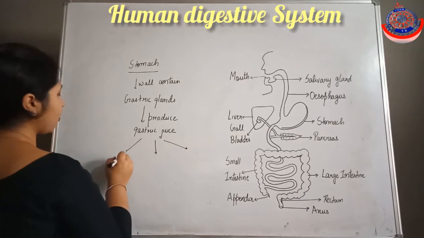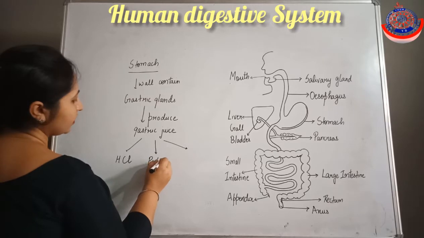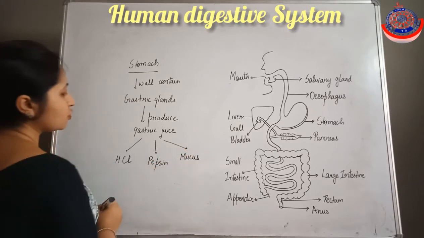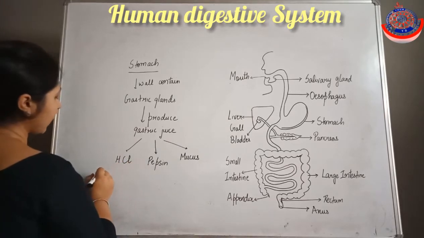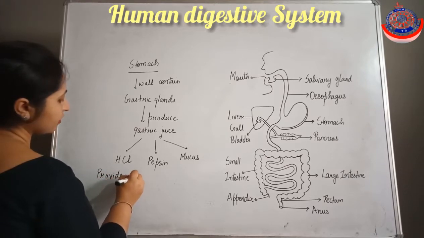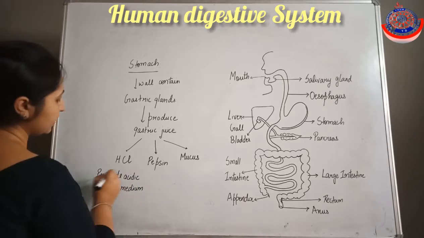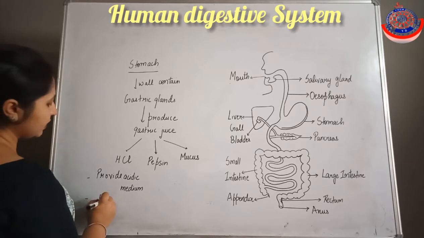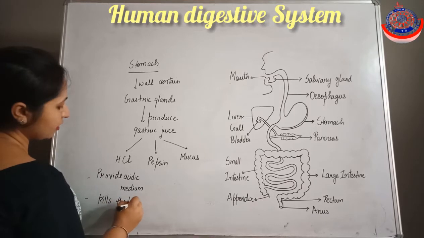Now what are the three components? That is HCl, pepsin and mucus. So what is the function of the HCl here? HCl provides acidic medium. And next, it kills the bacteria which is present in the food.